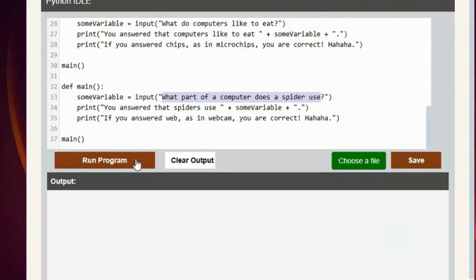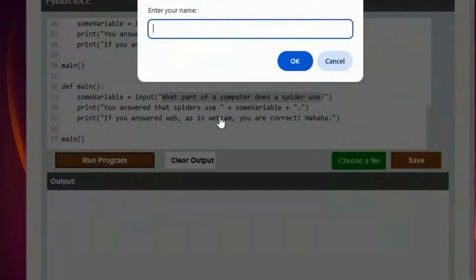So let's at least run it, make sure it doesn't have errors. Your name, I'm just going to say Bob. Favorite animal, I'll say hippo. Favorite animal again, now I'll say tiger. Favorite pizza topping, I'll say sausage. What computers like to eat, mice. Computers aspire to use the web.